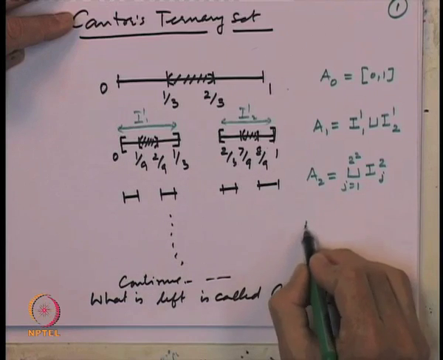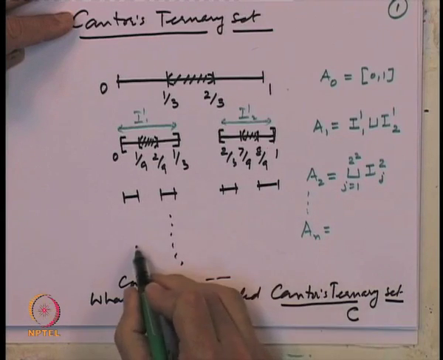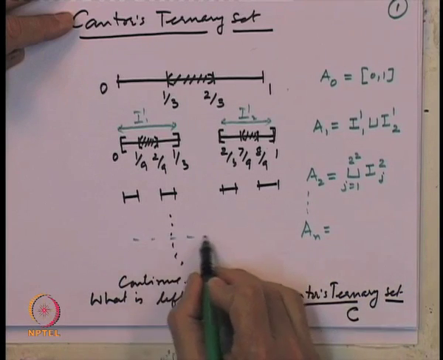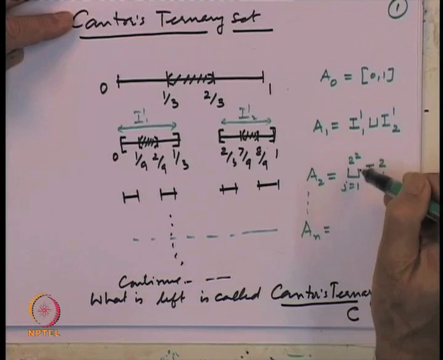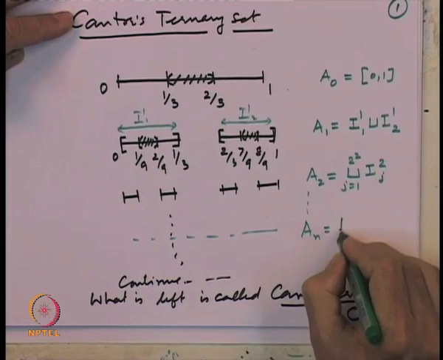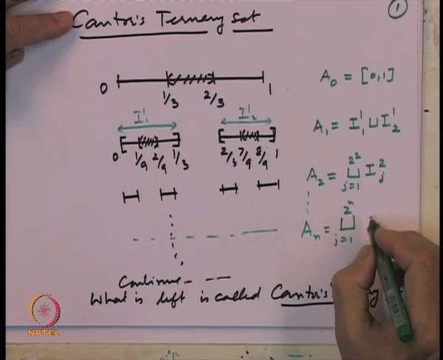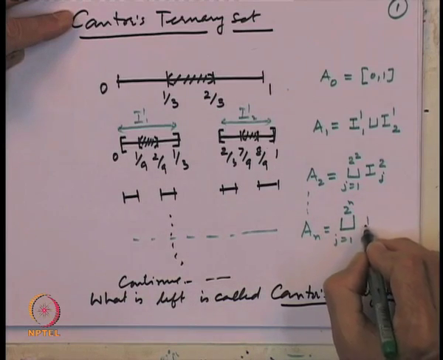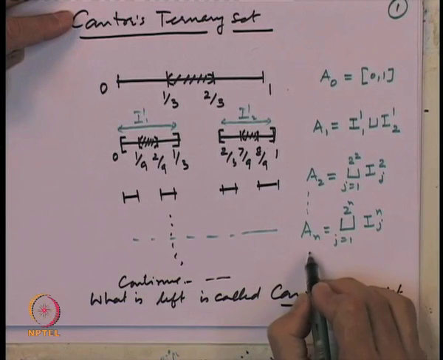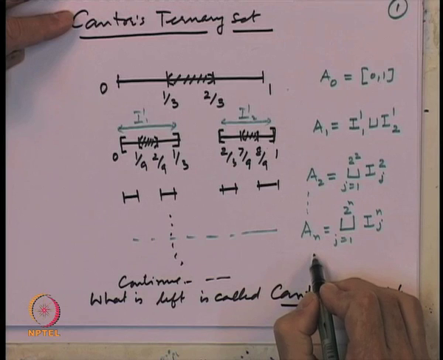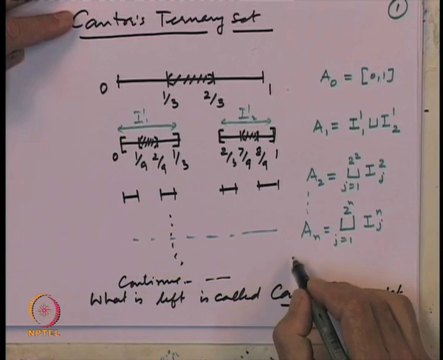Let us see what will be at the nth stage. If we continue this process, how many intervals will be there? We start with 1, at the next stage 2, at the next stage 4 and so on. So, there will be 2 to the power n disjoint closed sub intervals of 0 1. Let us write them as I n j, j equal to 1 to 2 to the power n. So, what is A n? A n is the union of those intervals which are left at the nth stage.